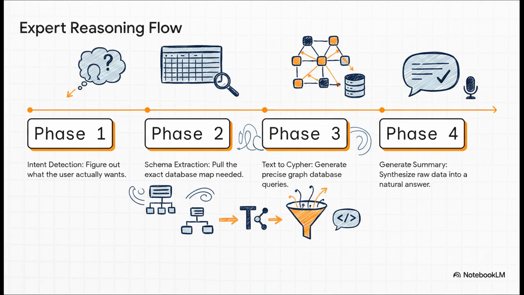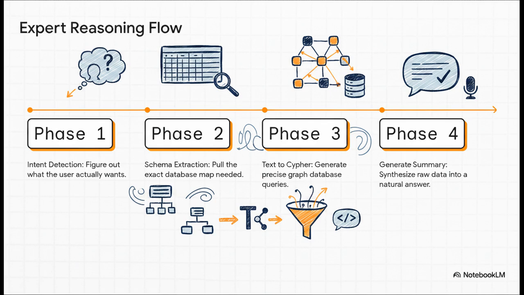We move sequentially, right? Starting at phase 1, intent detection. This is where the system analyzes the user to figure out what they actually want. Then it moves smoothly into phase 2, schema extraction, pulling the exact database map needed for the question. Phase 3 is text to Cypher. Now, for those unfamiliar, Cypher is basically the standard, highly efficient query language for graph databases. It's very much like what SQL is for relational databases. So here, the agent generates precise Cypher queries to extract the exact relationships we need.